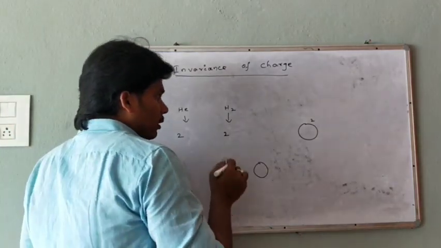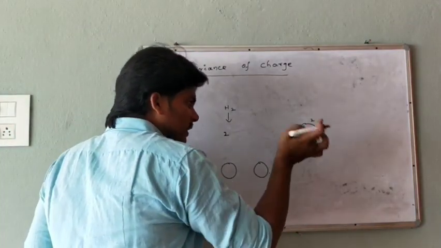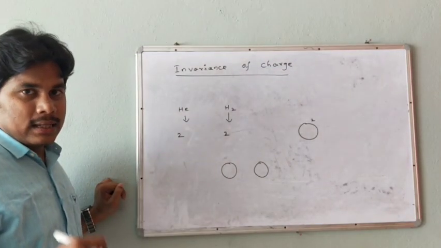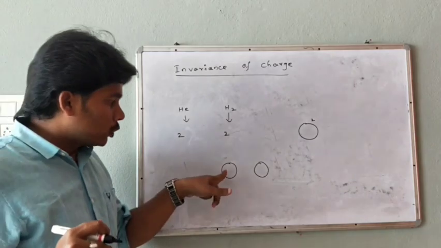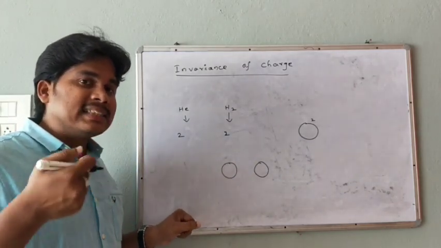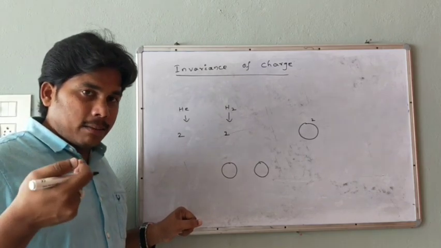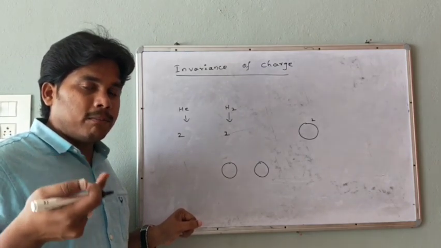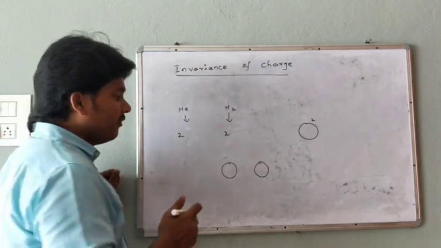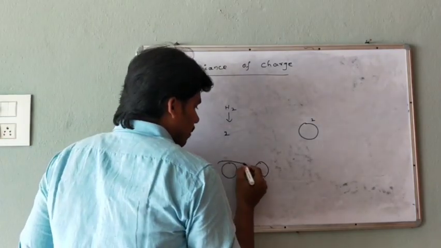We know the nuclear charge is much more than the orbital charge, which implies the motion or the energy of the nucleus is a multiple of the order of 10 to the power 6.